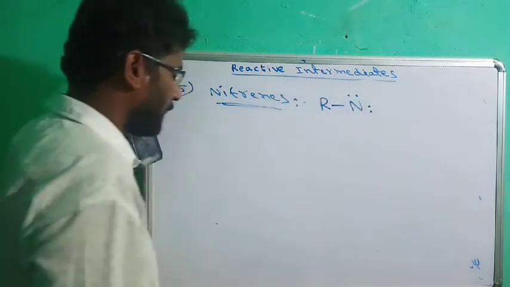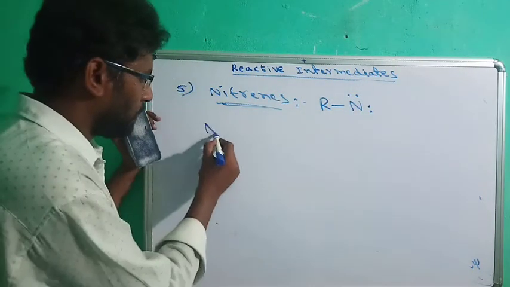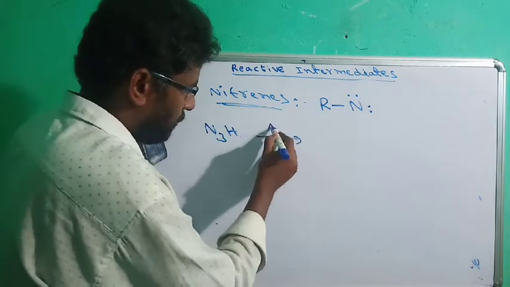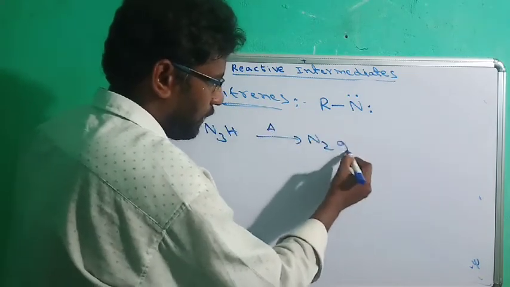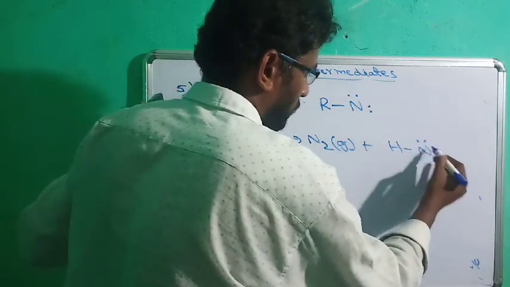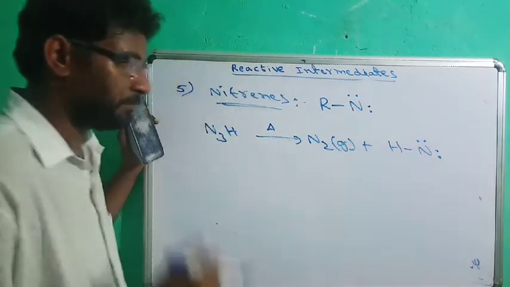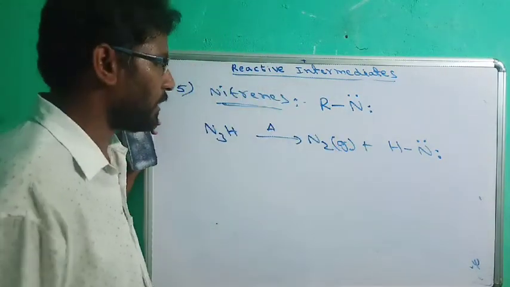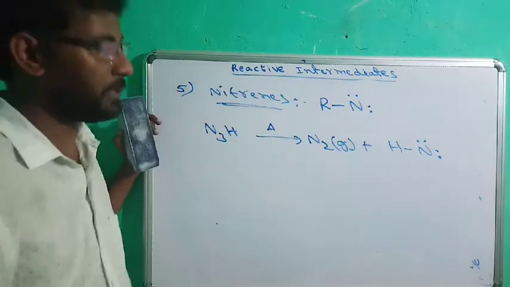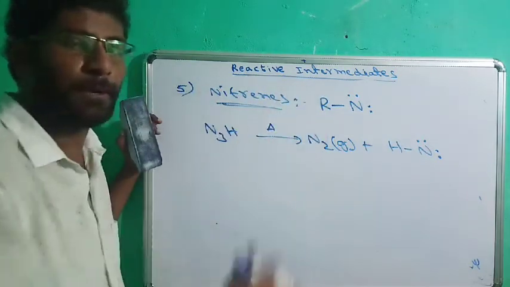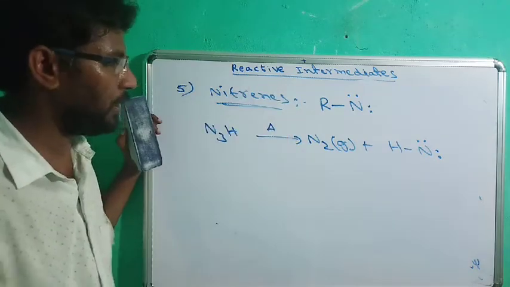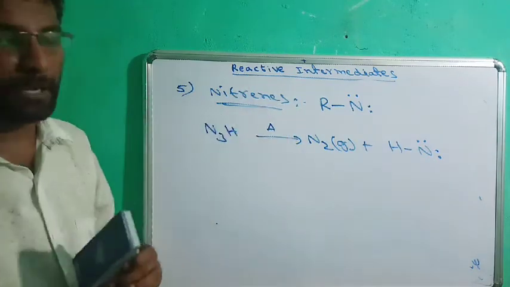It can be generated by decomposition of N3H, hydrazoic acid, on which decomposition nitrogen gas is released and formation of nitrene takes place. So there are a number of reactions to generate these nitrenes. Simply, nitrenes are nitrogen monovalent species. These are also classified into singlet and triplet. As usual, triplet is more stable than the singlet. So this is about nitrenes.